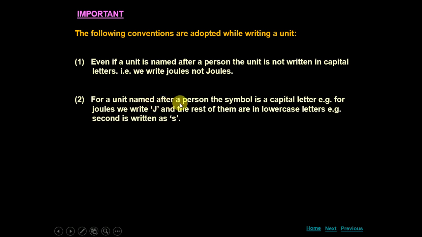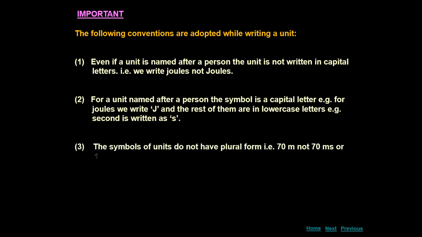For a unit named after a person, the symbol is a capital letter. For example, for joules, we write capital J. When we write the symbol for the unit, we write capital J, and the rest are lowercase letters. For example, second is written as small s. So we can conclude that if any unit is named after a person, then its symbol is capital, and otherwise the symbols are lowercase letters.